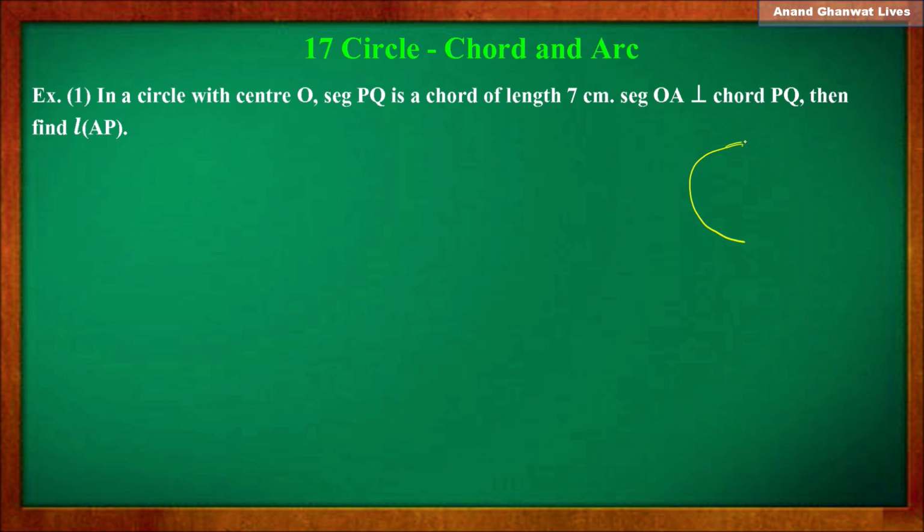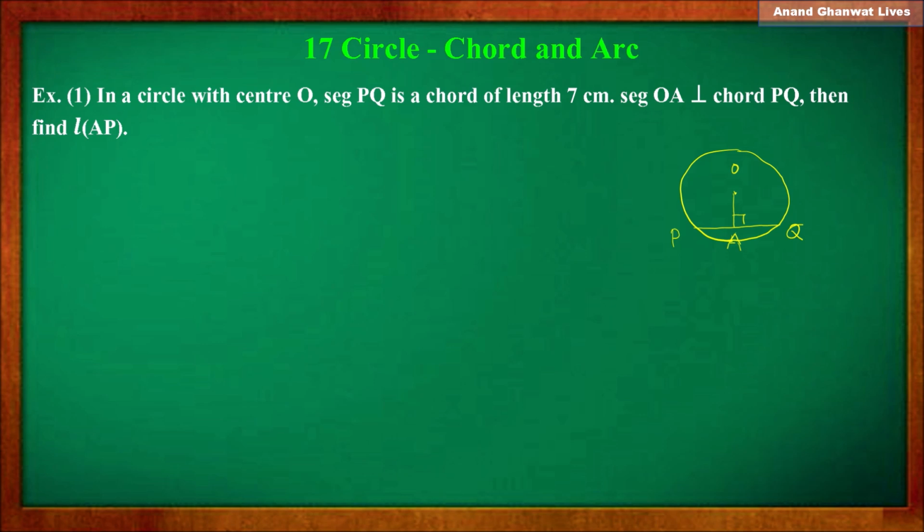So draw a circle with center O, then draw a chord PQ with length 7 centimeter and draw OA perpendicular to PQ. So here OA is perpendicular to PQ. Now we have to find the length of AP.